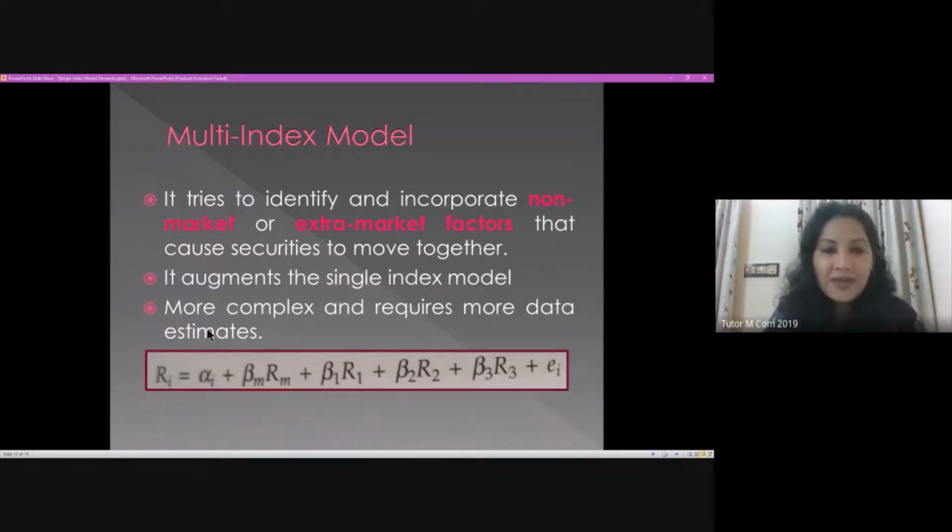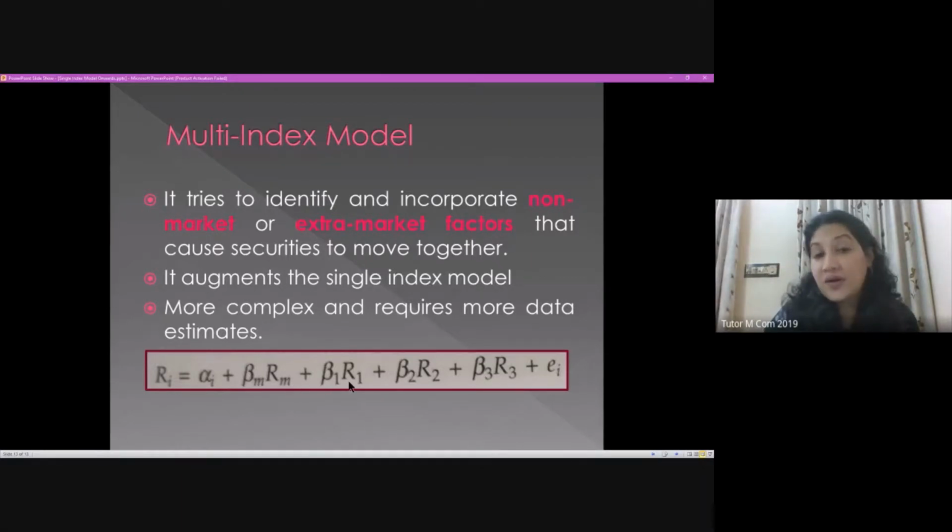I have put an example here where you can see that some of the components are very common. You can see alpha, the return of the individual security, that is common. Residual error, the extra return which is different from the market, is very common. The E factor, the error factor, is also common. And beta into market return is common, as in our earlier equation. Beta is a measure of systematic risk, into market return.